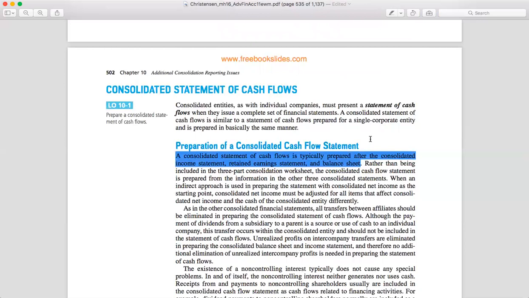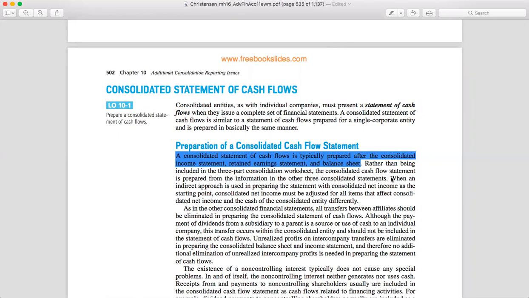Right, so rather than being included in the three-part consolidation worksheet, the consolidated cash flow statement is prepared from the information in the other three consolidated statements. Jadi katanya laporan arus kas tidak dimasukkan dalam laporan kertas kerja 3 bagian, tapi dia disusun dengan menggunakan informasi yang ada dalam ketiga laporan tersebut. Gitu ya.